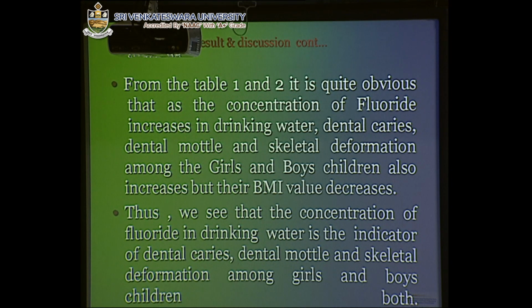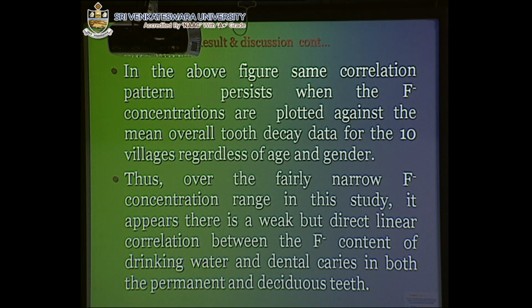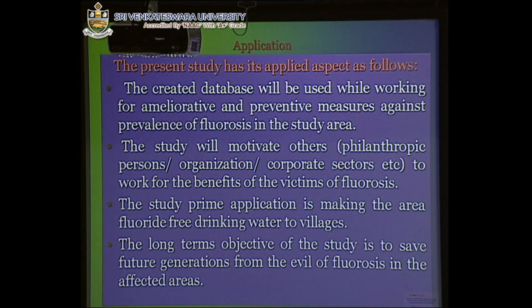So the government agencies should provide facilities in those areas so that the boys, the girls and the suffering people get fluoride-free drinking water. In the above figure, a correlation pattern persists when the fluoride concentrations are plotted against the mean overall tooth decay data for the 10 villages, regardless of age and gender. So, our humble submission is that the created database will be used while working on enumerative and preventive measures against the prevalence of fluorosis in the study area.